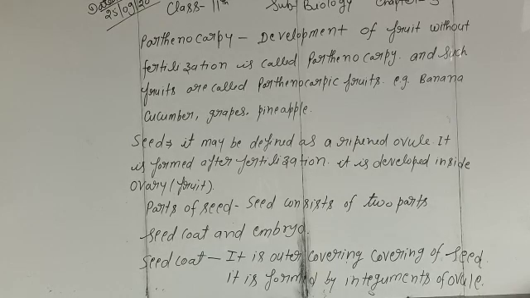The seed coat consists of two layers. The outer layer of the seed coat is called testa. It is a thickened leathery layer, while the inner layer is called the tegmen. It is a thin and papery layer. A seed may develop from a unitegmic ovule, meaning an ovule which has only one integument, or from a bitegmic ovule, an ovule which consists of two integuments.